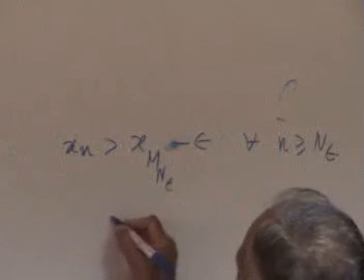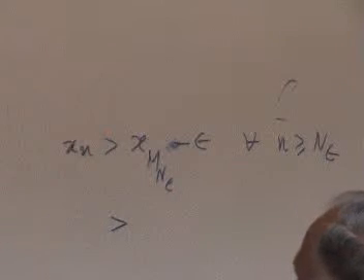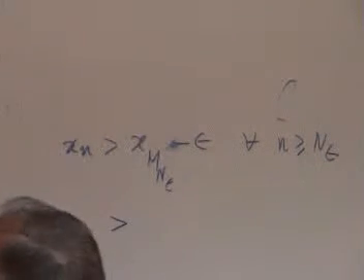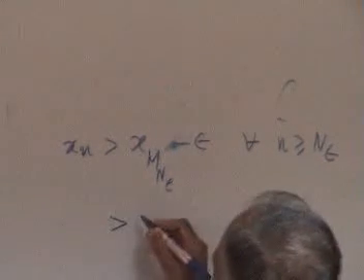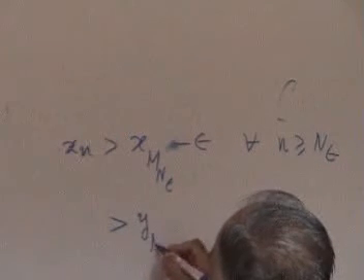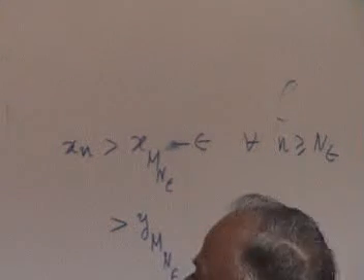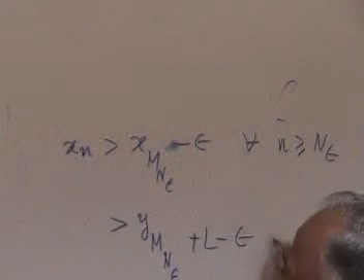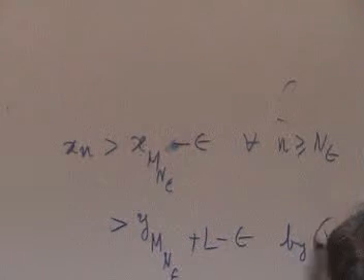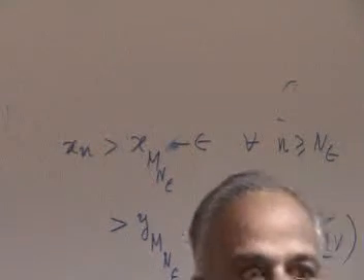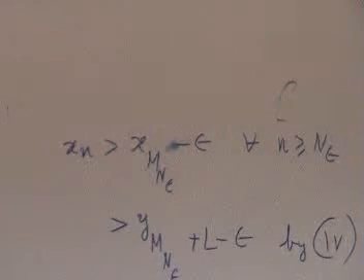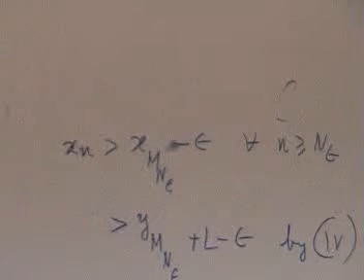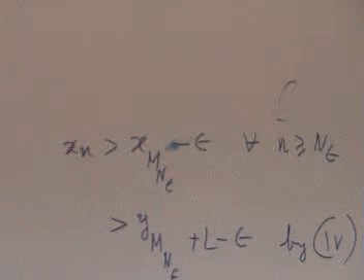This says this is greater than y_M_epsilon because of this plus L minus epsilon. Okay? Now do the same thing with 3. What does 3 say?